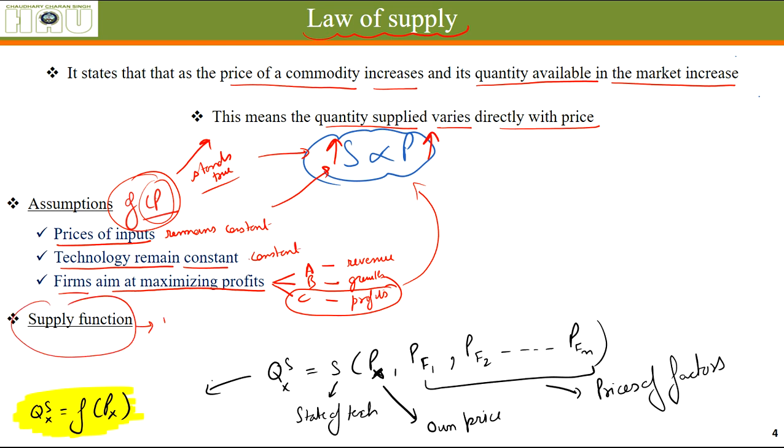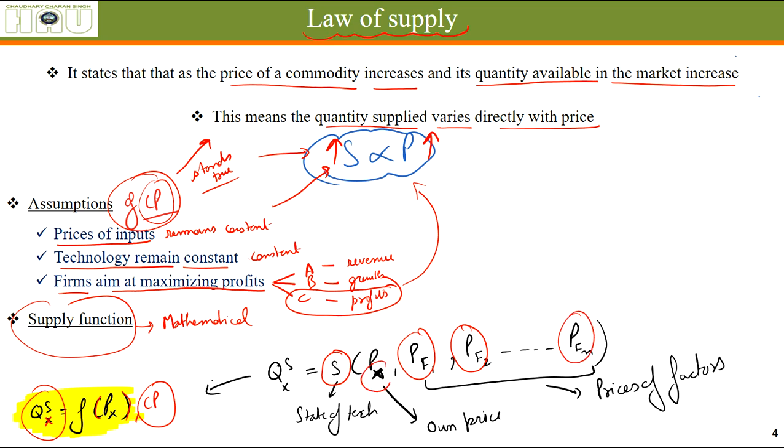What is a supply function? Wherever you read the word function, it is a mathematical relationship. It states that the quantity supplied of good X is a function of the price of good X, everything else remaining constant. Just write CP. What are those things? Those things are the state of technology and prices of other factors that are going to be used in the production of that good X. Those all remain constant. And when you write this equation in this form, put a bar on those factors which are supposed to remain constant. This bar means constant quantity.